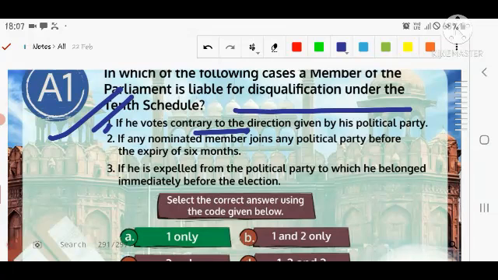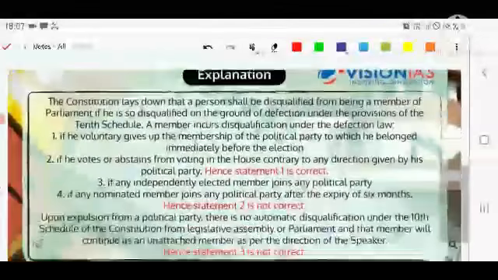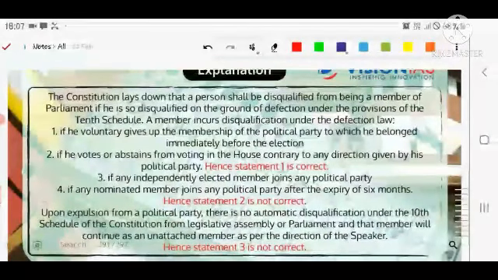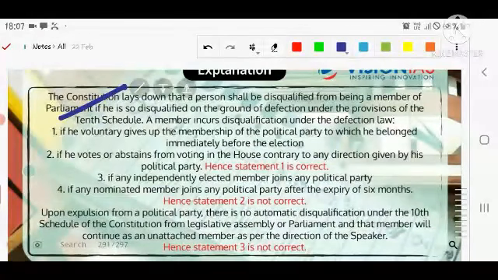But this condition is true for an independent member who does not belong to any other party. Number third, if he is expelled from the political party to which he belonged immediately before the election, that is not correct, because it is their right how they are chosen by the people and which ideology they want to follow. The Constitution lays down that a person shall be disqualified from being a member of Parliament if he is disqualified for defection under the provisions of the 10th Schedule.